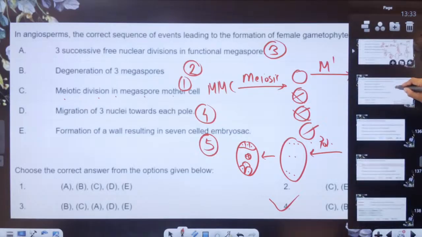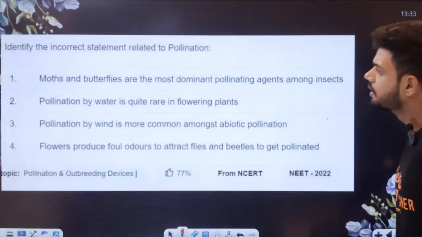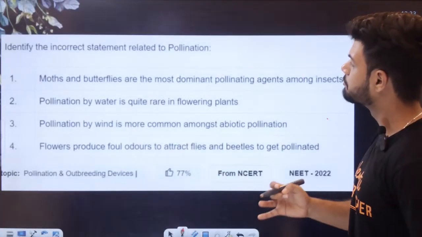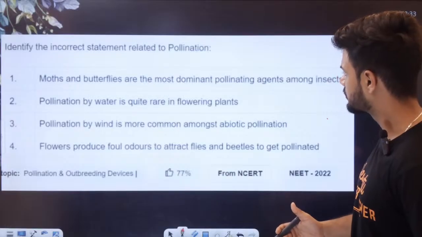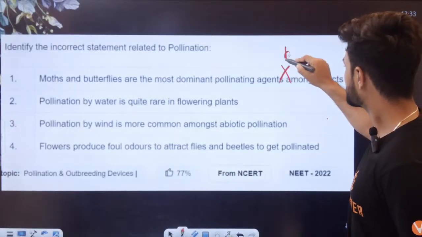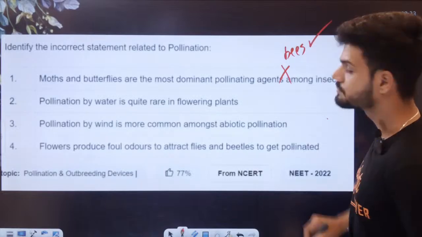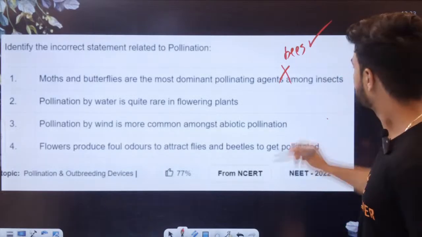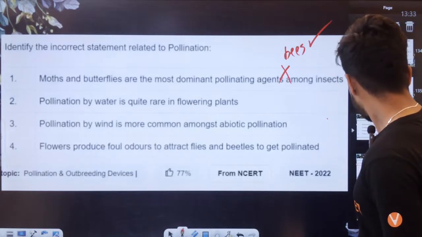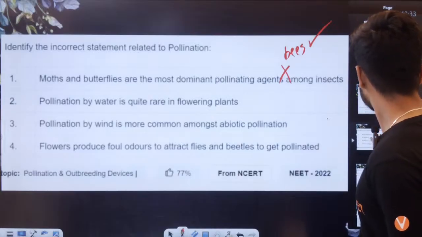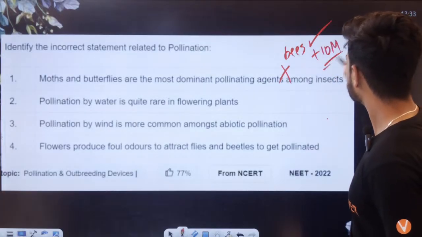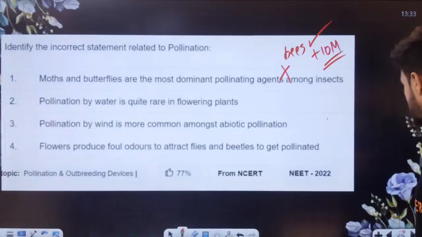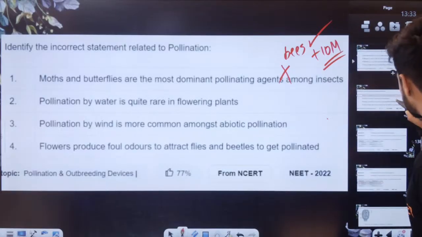Okay, next question, students. Identify the incorrect statement regarding pollination. Moths and butterflies are most dominant. No, students. It is always bees. Bees are dominant. Okay. How many marks was there, students? Plus 10 marks. Plus 10. Bees are more dominant. It is not this. Okay, next question.